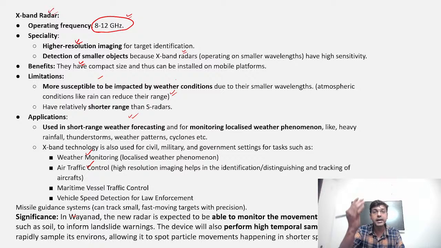So if we are able to decipher the soil particle movement and the precipitation in that region, we can have a fair idea regarding the susceptibility to landslide in that region, right? So this device will also perform high temporal sampling. High temporal sampling means at the same time they will sample a lot of soil particles.